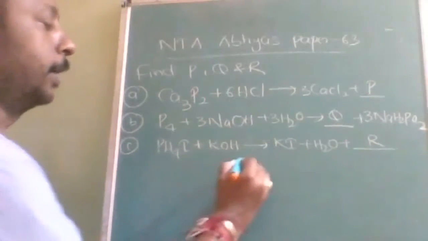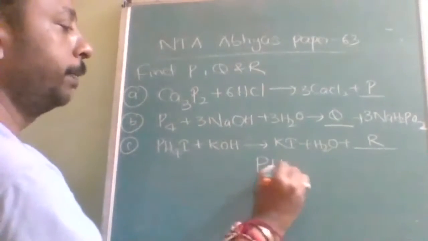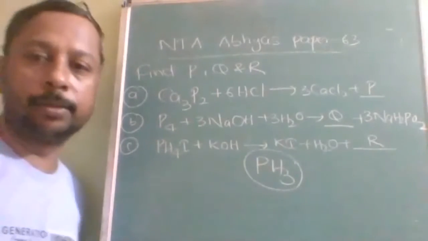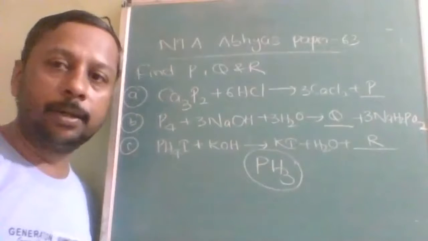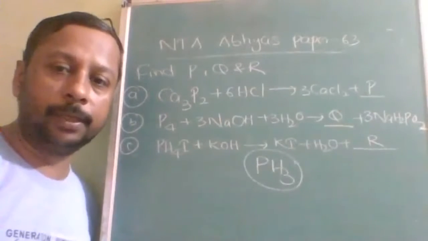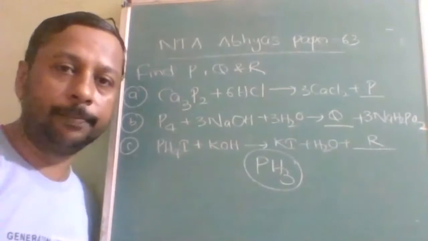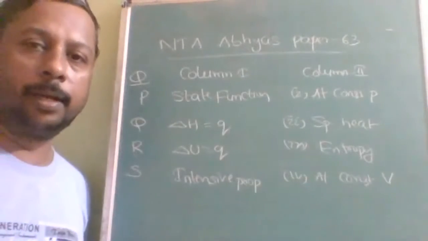Okay, the answer, surprisingly, all answers are PH3. Actually, these are picked up from the preparation of PH3. These are all preparation methods of phosphine. Okay, all answers are what? Phosphine only, PH3.